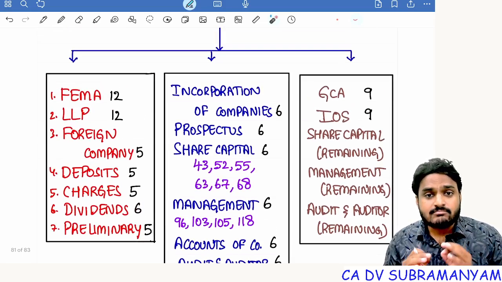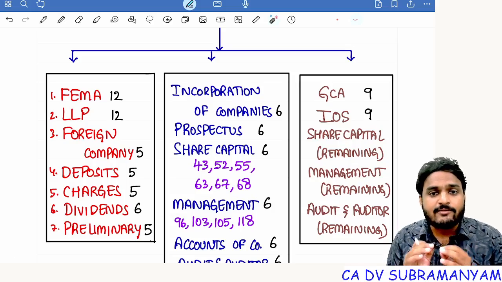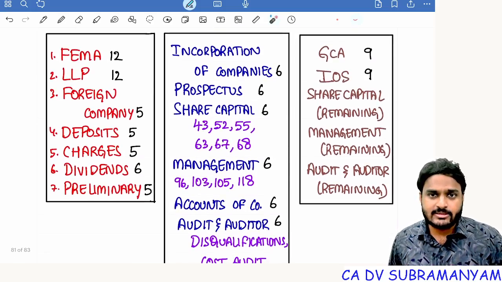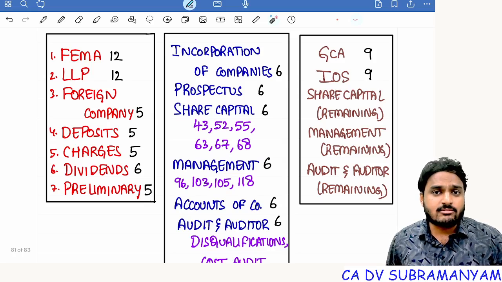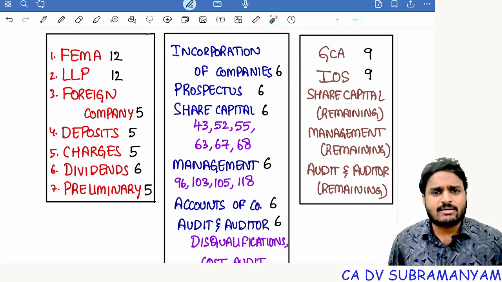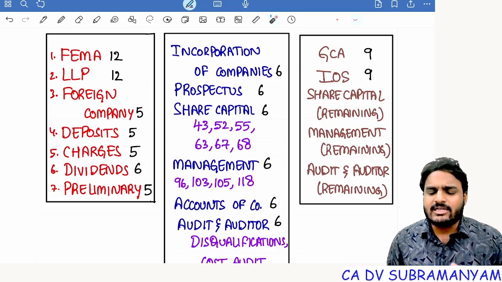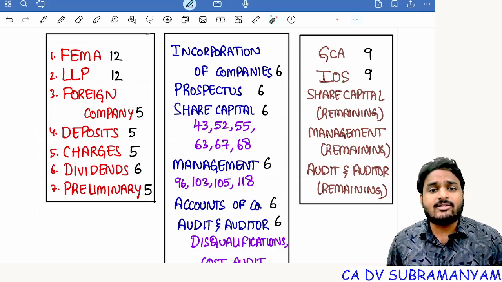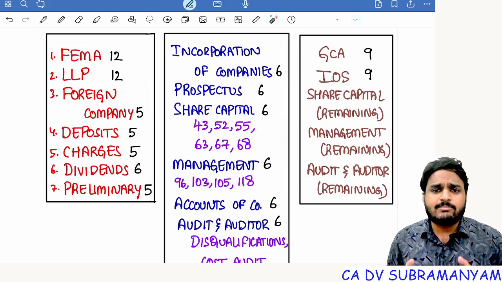Next one, if time permits. If you are having sufficient time, then go with the last category. So General Clauses Act, interpretation of statutes. General Clauses Act, simple chapter, but students feel difficult in remembering the content. Next one, interpretation of statutes, and all the remaining topics of share capital, management and administration, audit and auditors.